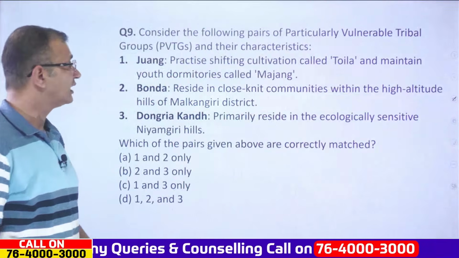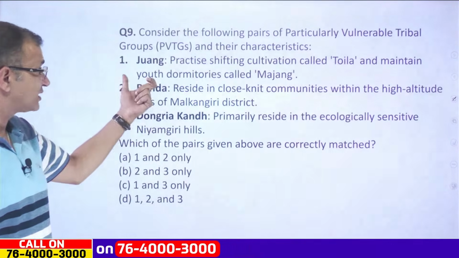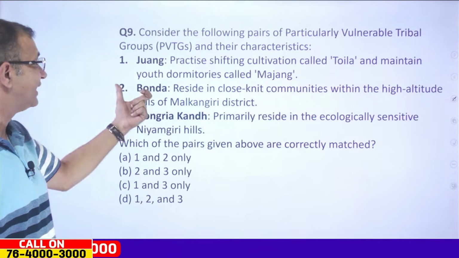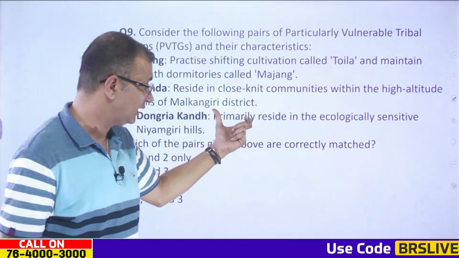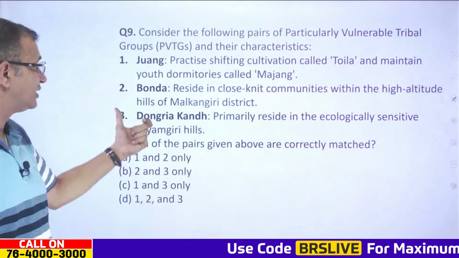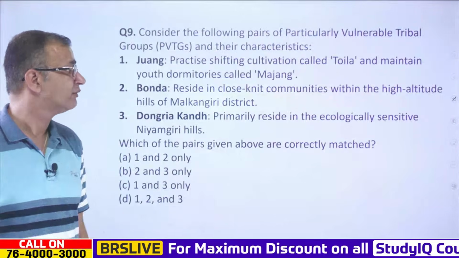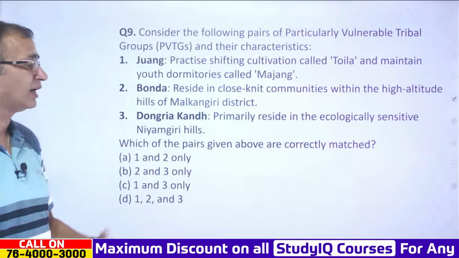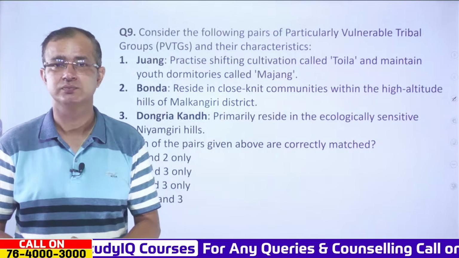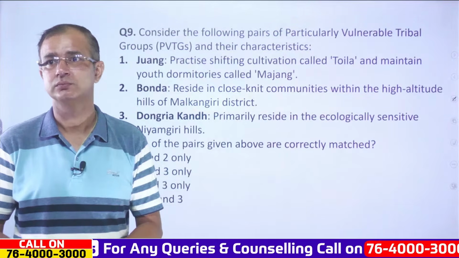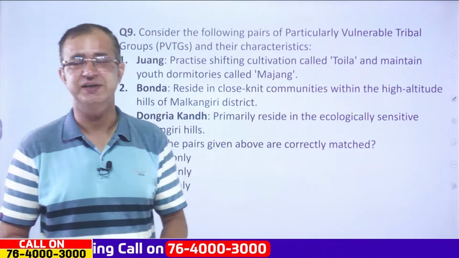Now, coming to the next one, consider the following pairs of PVTGs and their characteristics. First, Juang: practice shifting cultivation called Toila and maintain youth dormitories called Majang. Then Bonda: resides in close-knit communities within the high altitude hills of the Malkangiri district. Then Dongria Kond: primarily reside in the ecologically sensitive Niyamgiri hills. Which of the pairs given above are correctly matched? What will be the right answer for this question? Let's see.